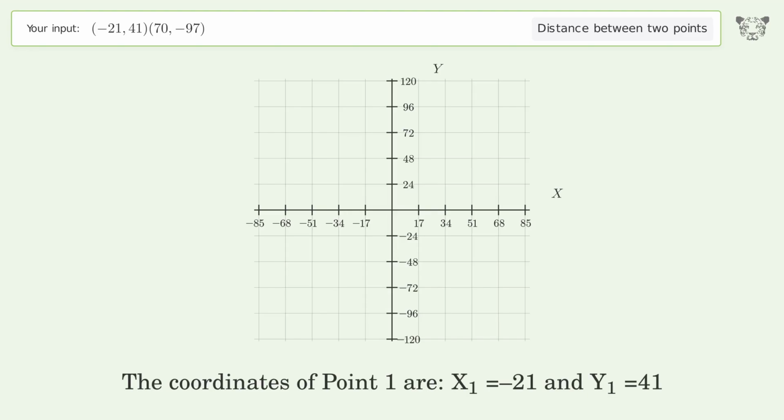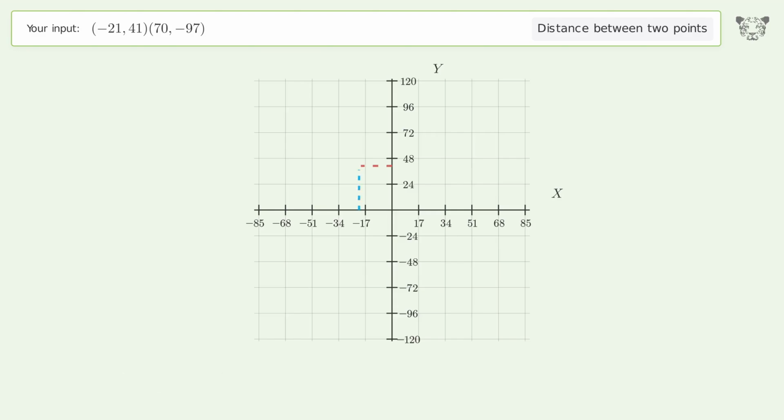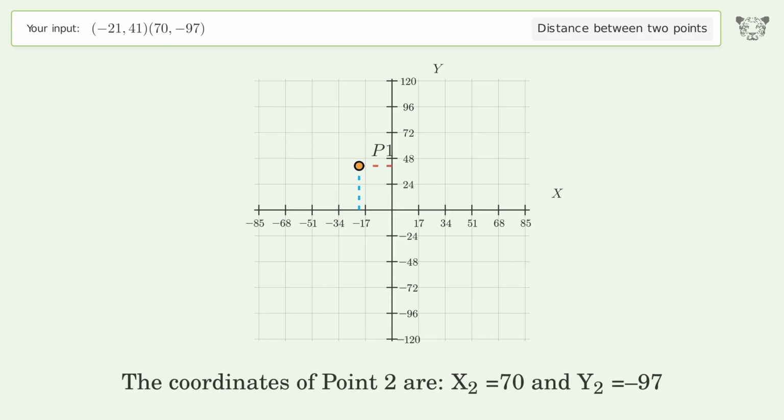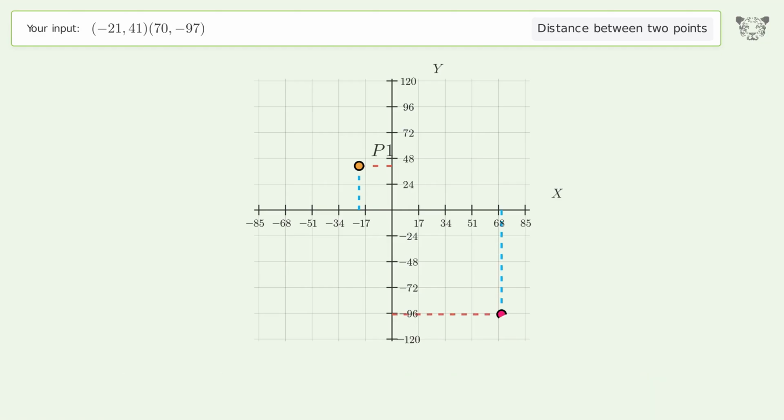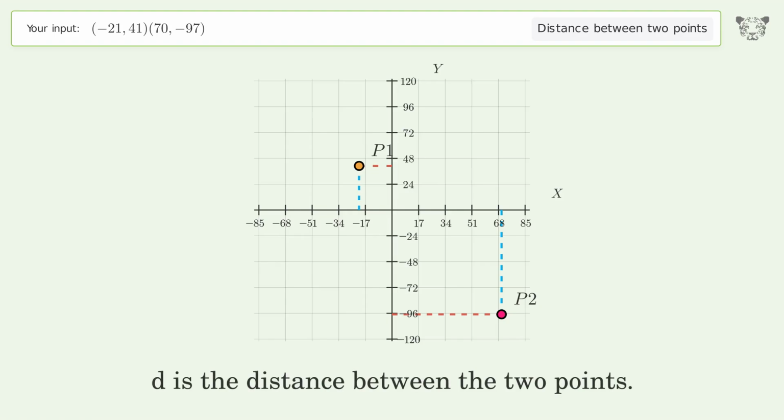The coordinates of point 1 are x1 equals -21 and y1 equals 41. The coordinates of point 2 are x2 equals 70 and y2 equals -97. D is the distance between the 2 points.